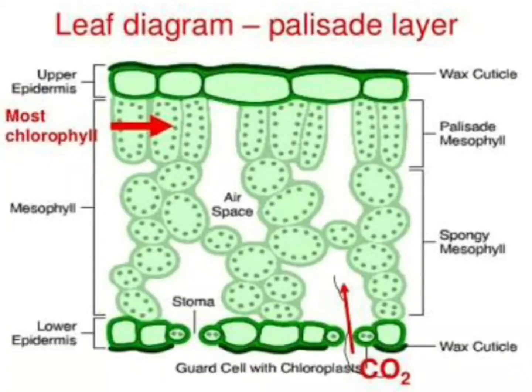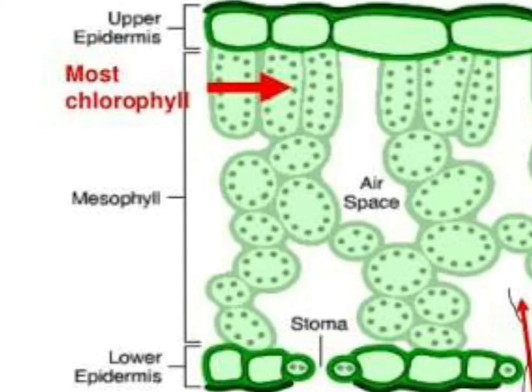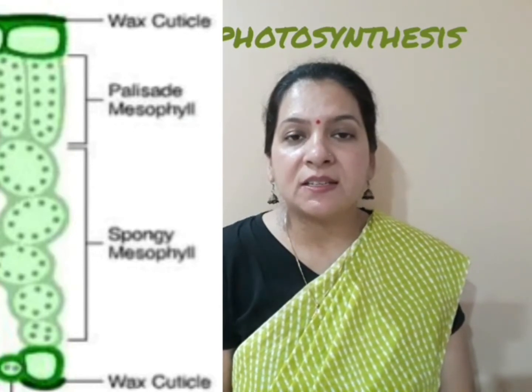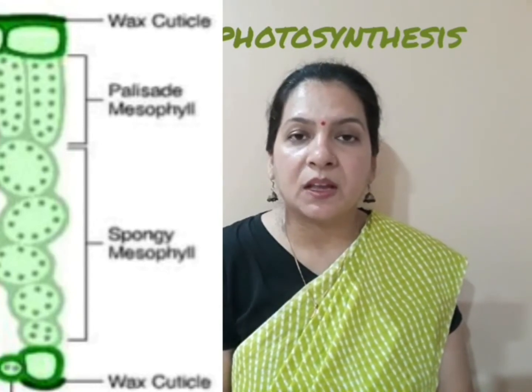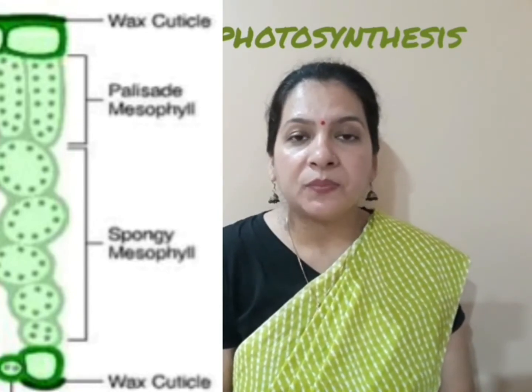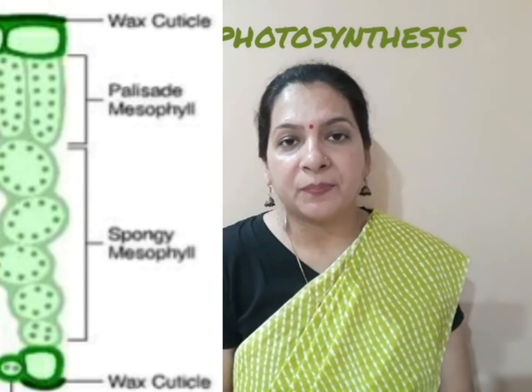A leaf has an upper and lower epidermis, and the tiny pores called stomata are present on either upper or lower or both epidermis of a leaf. The cells present between these two epidermis are called mesophyll cells, and they are of two types. The mesophyll cells which are present just below the upper epidermis are called palisade cells. They are long and oval to rectangular in shape.